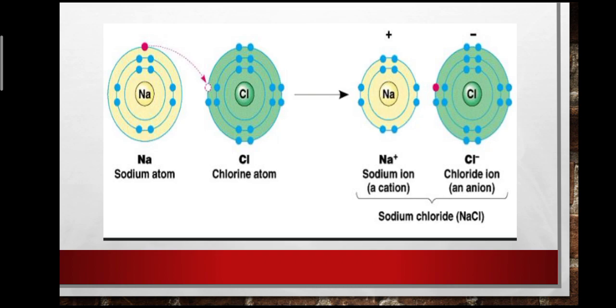That's the reason whenever sodium and chlorine react, the sodium loses an electron to the chlorine. So the new electronic configuration of sodium is K shell and L shell 2, 8, and the M shell will be empty. Now in the chlorine case it is 2, 8, 8. Now look at this. Both have 8 electrons in the last shell. Clear? So when forming the sodium chloride molecule, they become chemically inert.